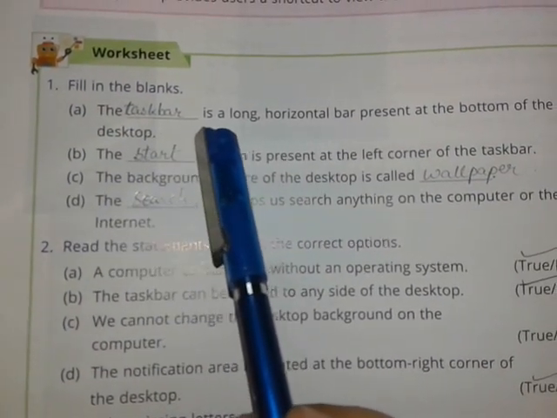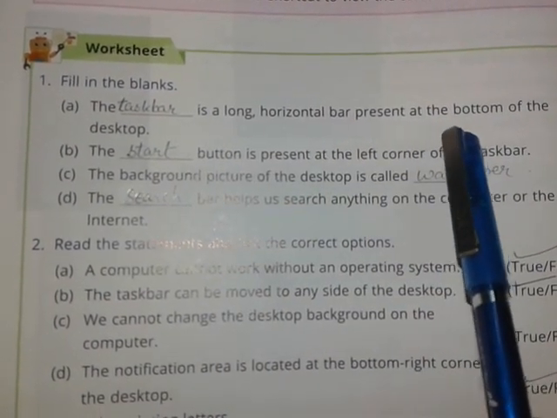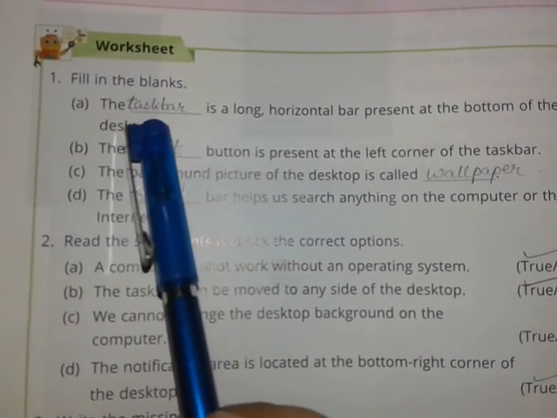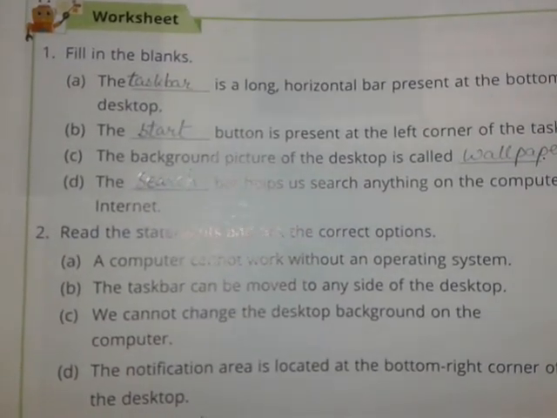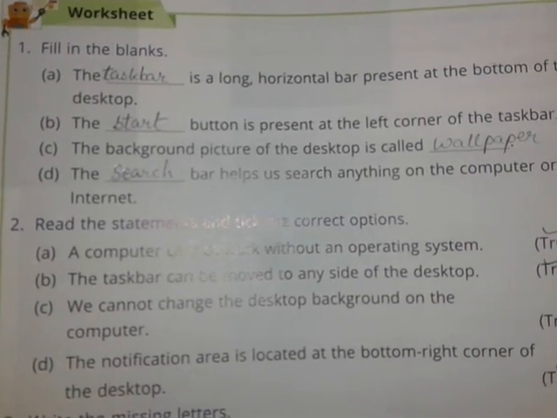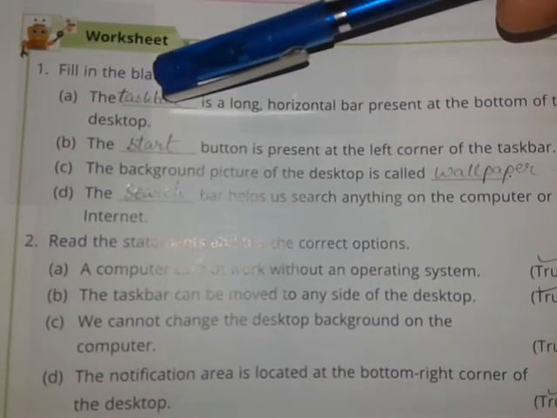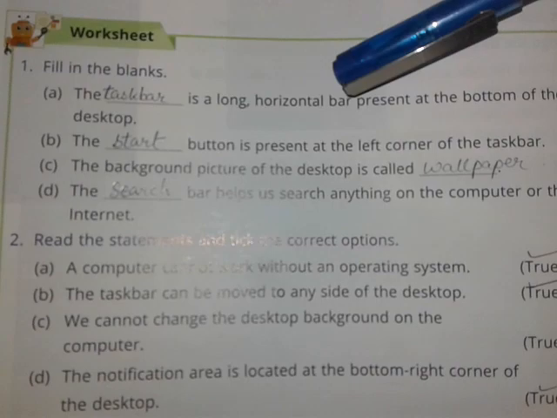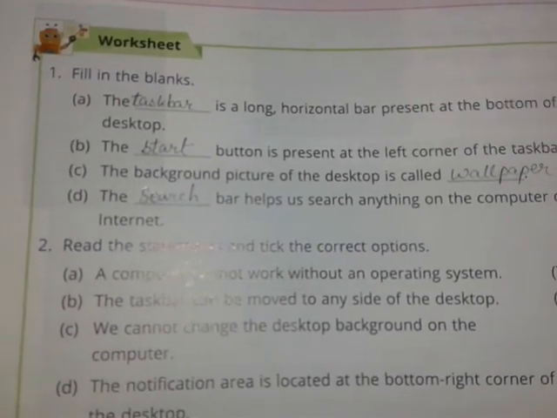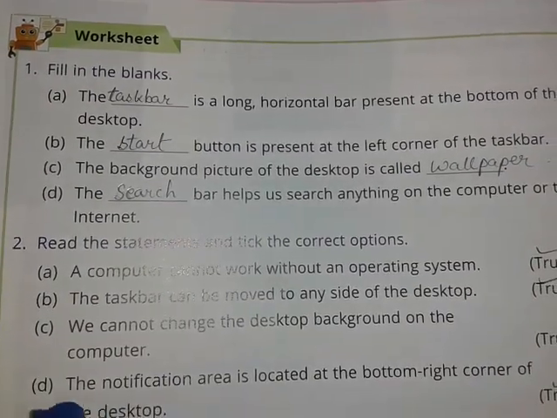The dash is a long horizontal bar present at the bottom of the desktop. So all of you know this answer. You have watched a lot of videos on this horizontal bar. This is the taskbar. By default it is present at the bottom, and we have also learned that we can change the position of the taskbar.